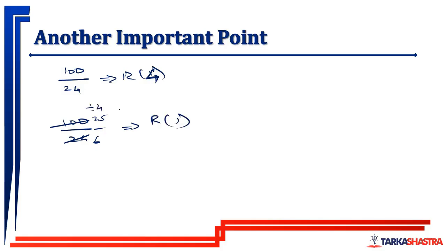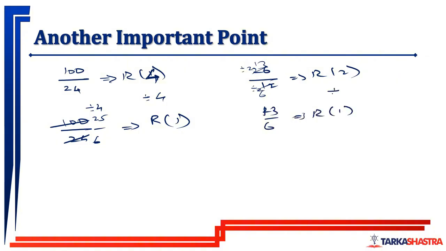Now that these values are divided by 4, my remainder is also divided by 4. And we have to take into consideration that whenever we reduce by any value, let us say 26 divided by 12, we know that the remainder is 2. But when I reduce it to 13 and 6, dividing by 2, I'm getting 13 by 6, with remainder 1. So my remainder has also got divided by 2.